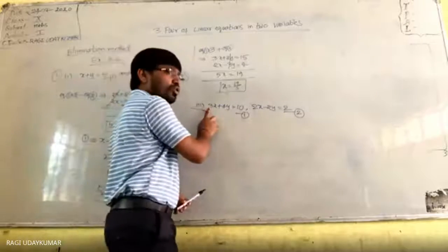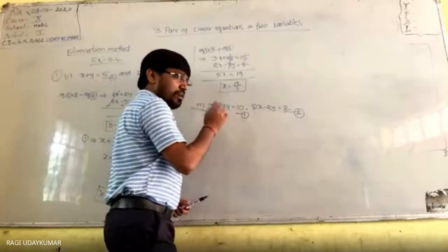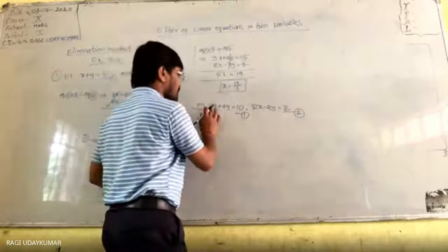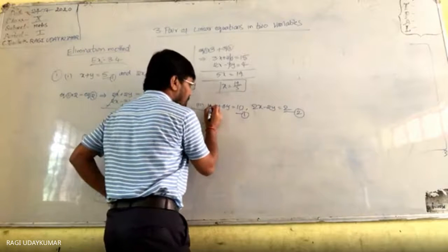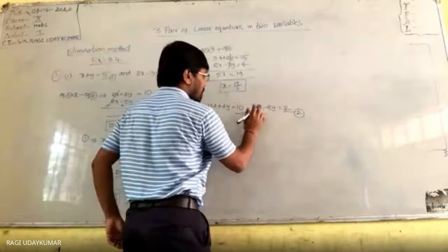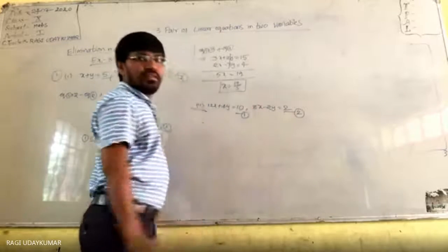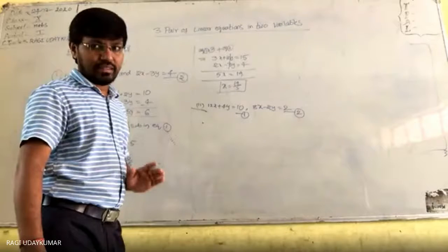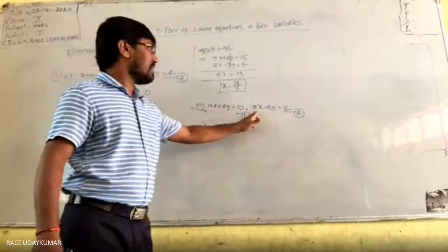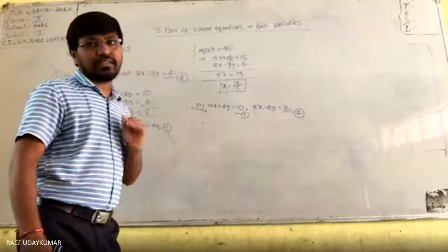Suppose here what to do, you know? Suppose if the equations are given, I am going to give you some other. I am going to frame another equation to you here. I am giving here 2. Here I am giving 8. Suppose a equation is given to you like this. Here 12 it is given, here 8 is given. I want to eliminate x.